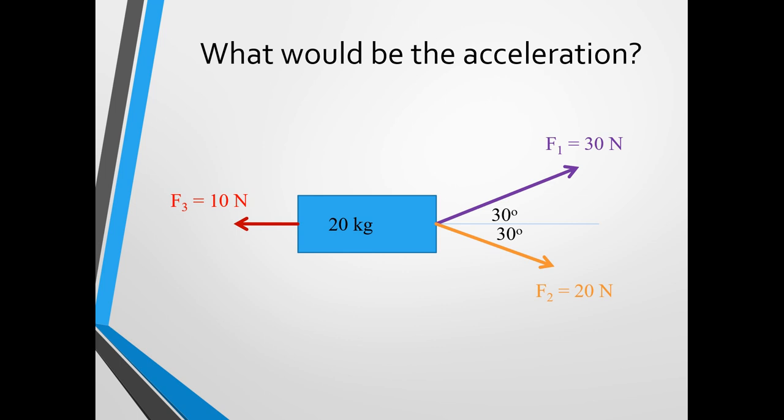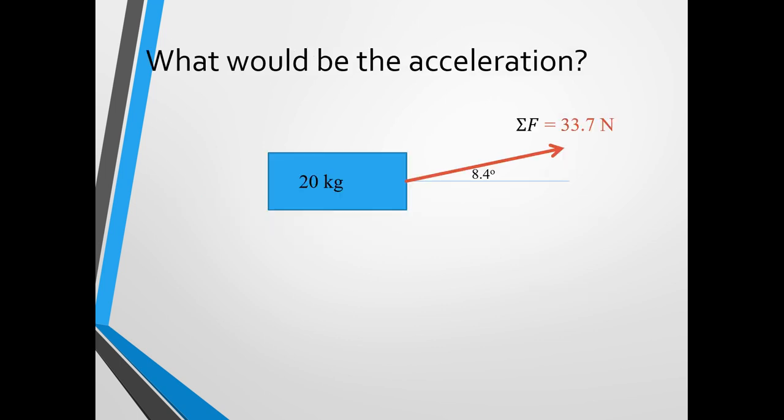Now, if we want to know what the acceleration is, we have to remember that the sum of all forces will be equal to mass times acceleration, F equals ma. So we know that the sum of all forces is 33.7 newtons. That's what we just calculated. And we have this formula, sum of all forces equals mass times acceleration.